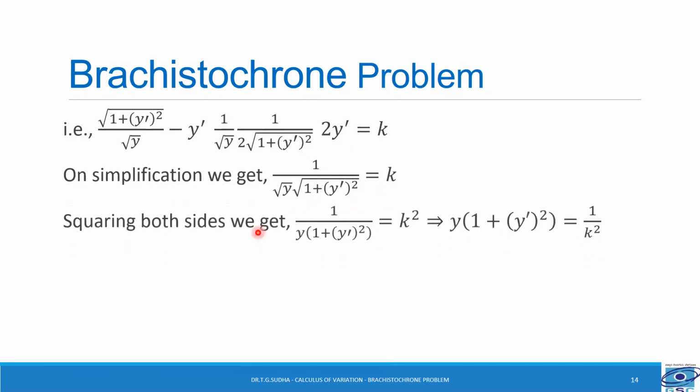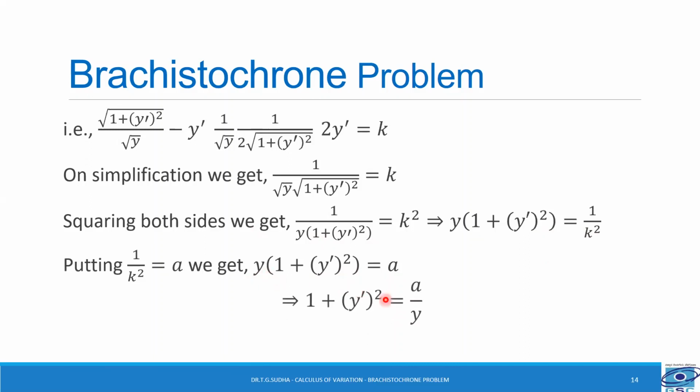Squaring both sides. We square both sides because we need to solve for y'. So when we square both sides, we get 1 over y into (1 + y'²) equal to k². So if we take the reciprocal, we get y into (1 + y'²) is equal to 1 by k². Let us put 1/k² equal to a. So we get y into (1 + y'²) is equal to a.